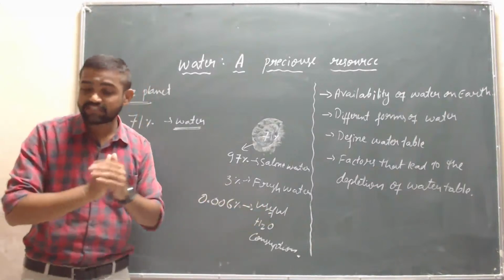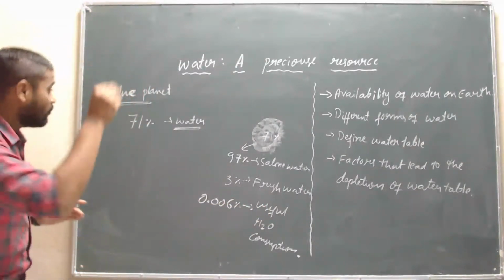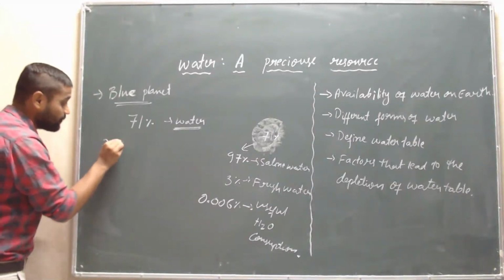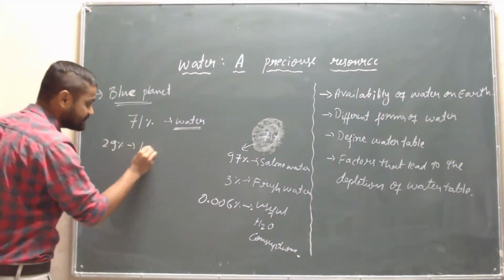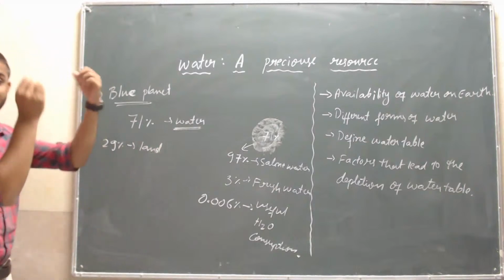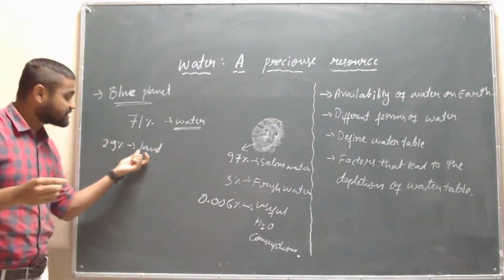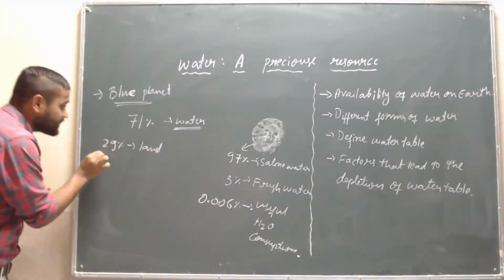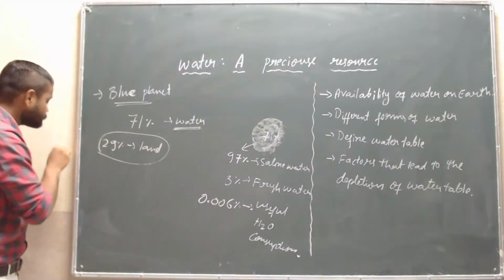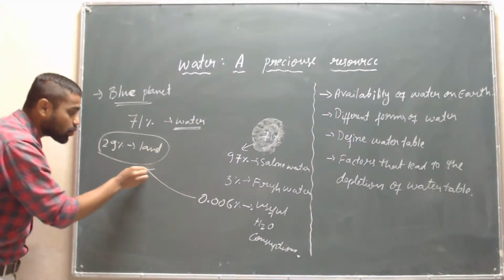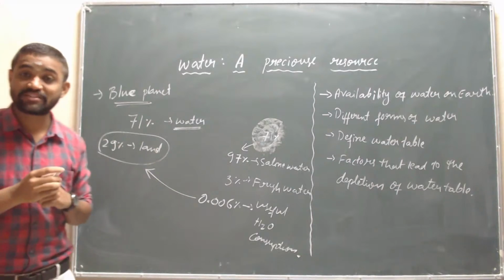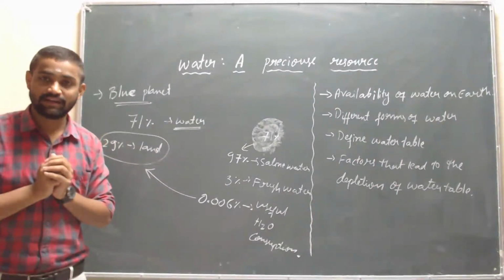Now assume, children, here we have 29% of earth or land, isn't it? For this 29% of land, only 0.006% of water is available.